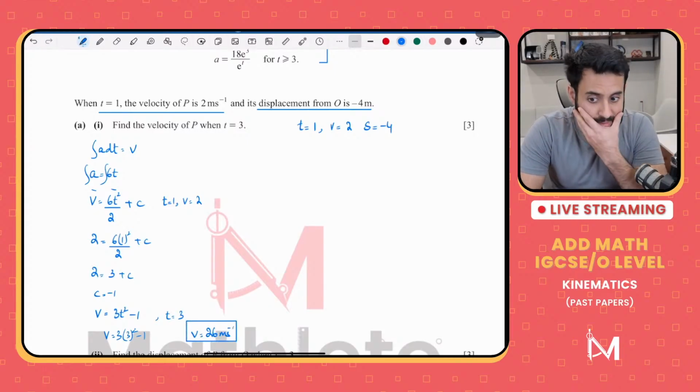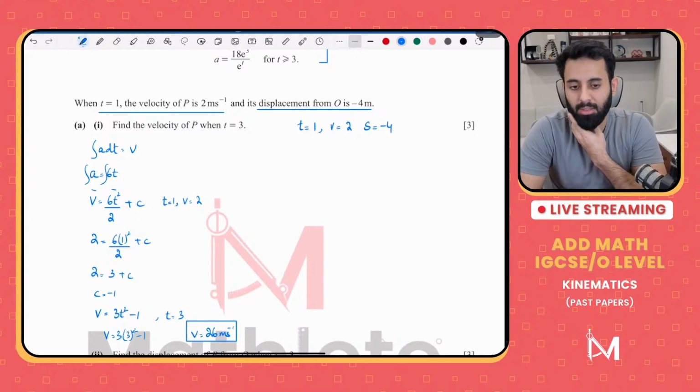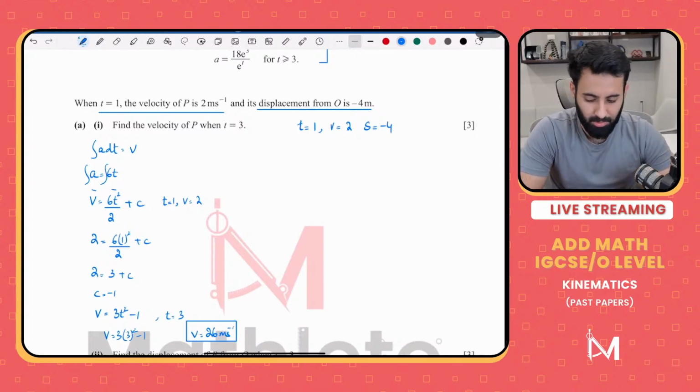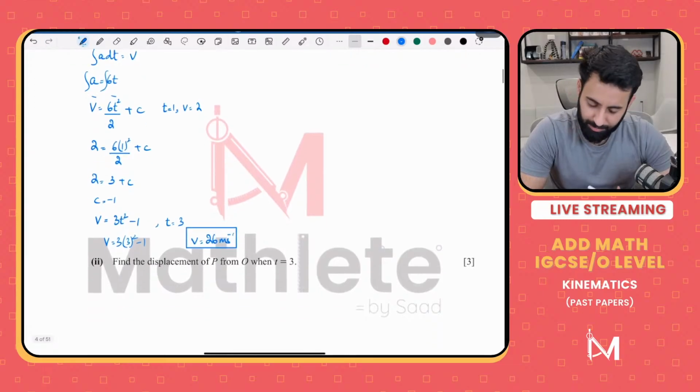So how many marks does calculus come in P1, P2? A lot. Calculus makes up most of your paper, so I can't tell you exactly how many marks, but I would say easily around 30 to 40%.